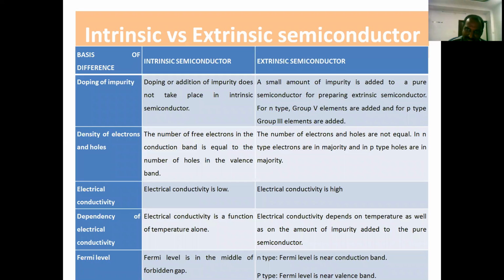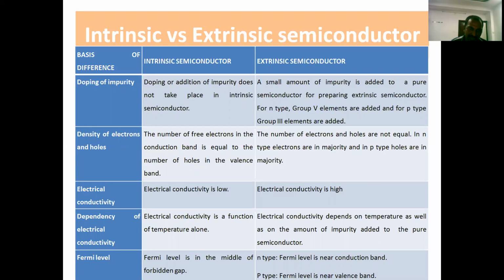And if we consider the basic differences between intrinsic and extrinsic semiconductors with reference to different parameters, the first parameter is doping of impurity. Intrinsic semiconductors, you know very well, are the pure semiconductors. Therefore, doping is not coming into the picture. But in the case of an extrinsic semiconductor, we have to add impurities, either N-type or P-type, depending upon the type of impurities you are adding.